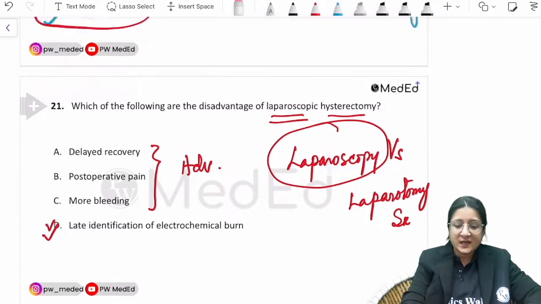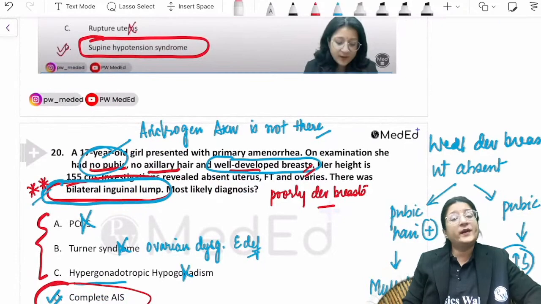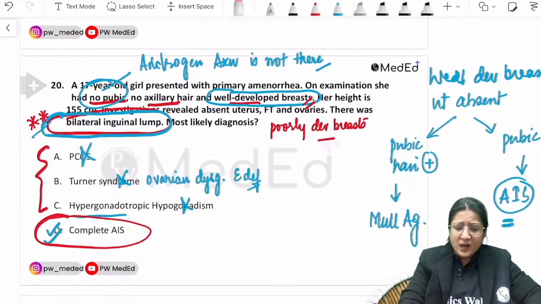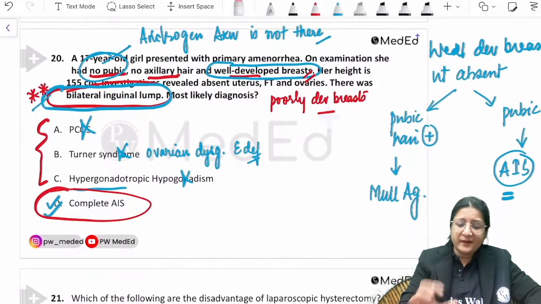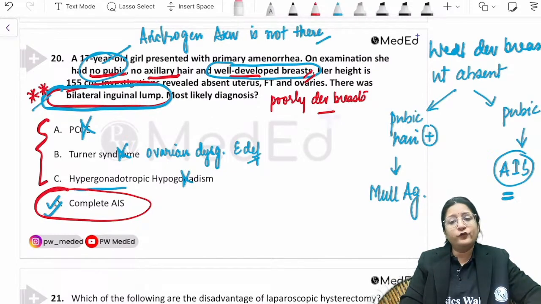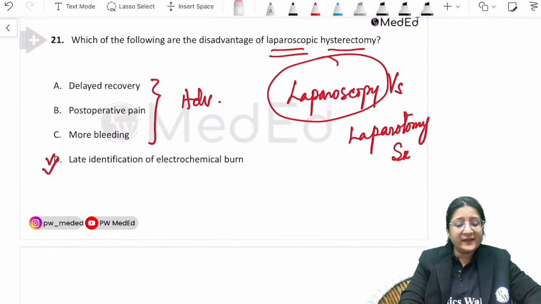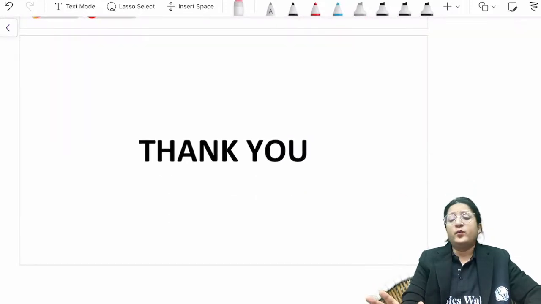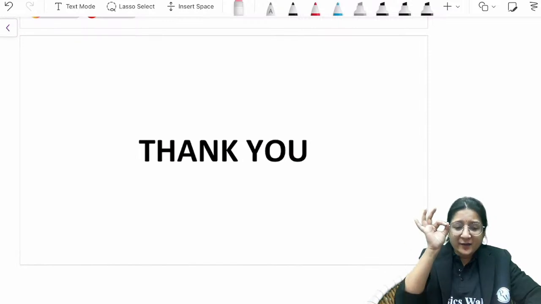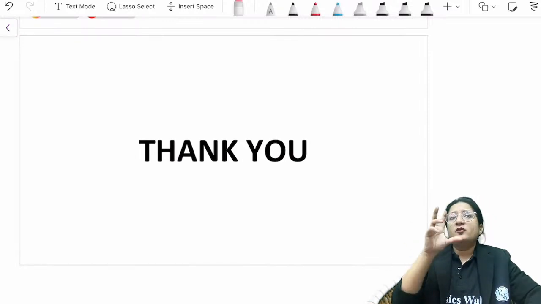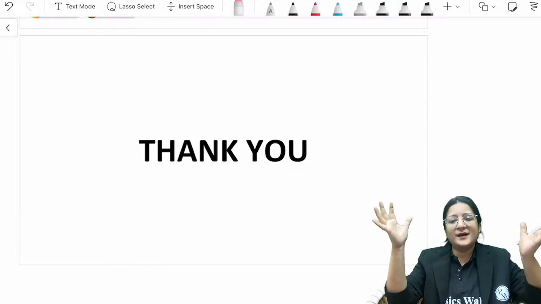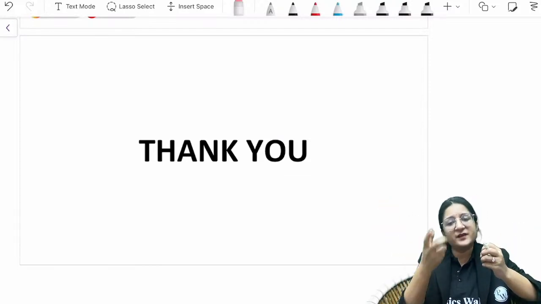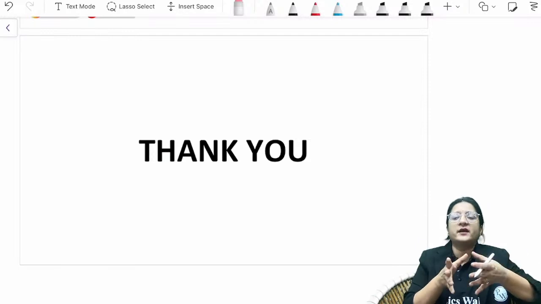Like we discussed, we took a long time to discuss question number 20. Remember the flowcharts that I gave you regarding primary amenorrhea as well. They are very important, and remember the logic. Again, let me emphasize, when you read about primary amenorrhea and simply mug up the flowchart, it becomes difficult to recall, and then twisted questions you cannot attempt.